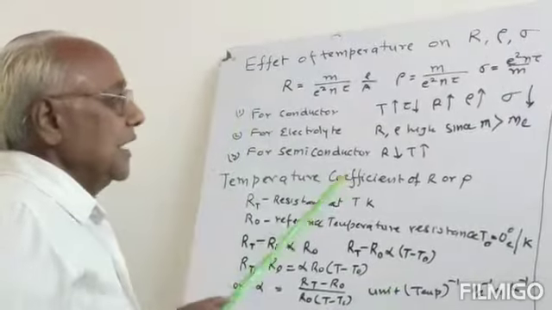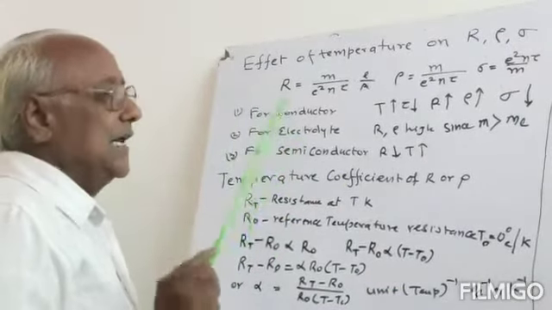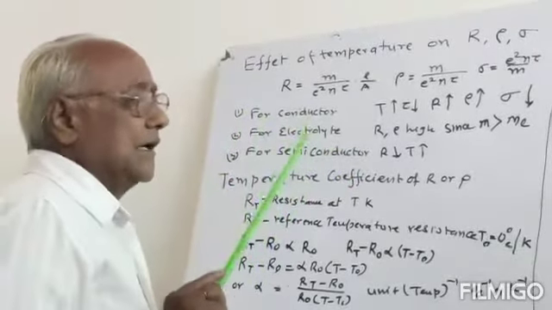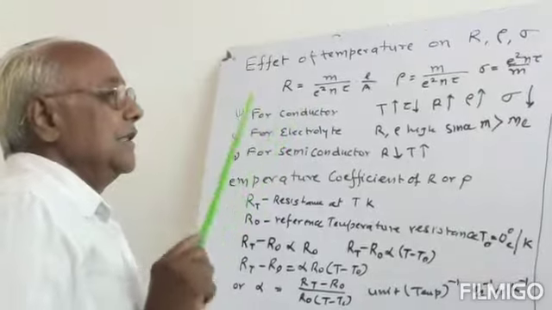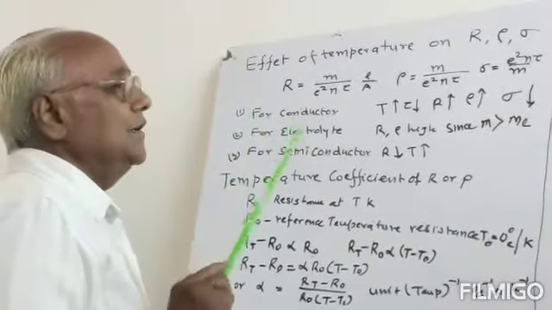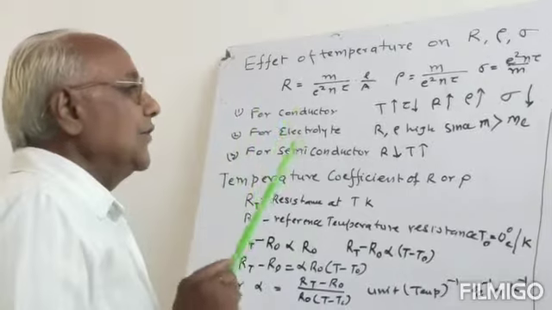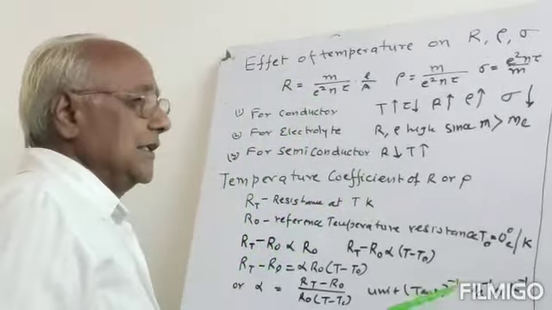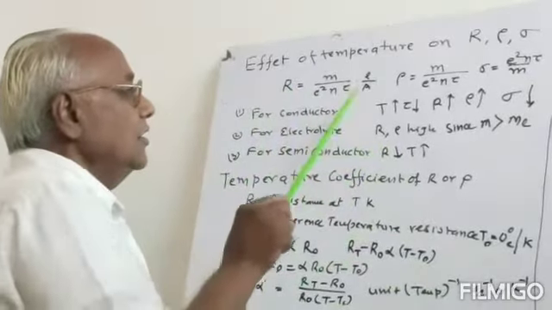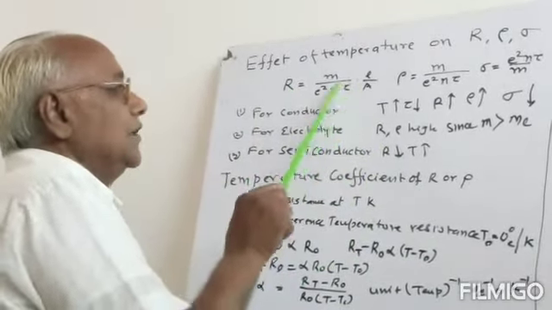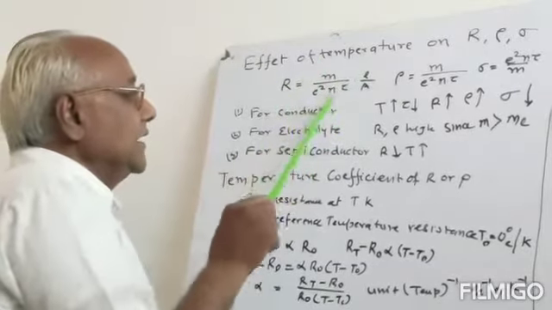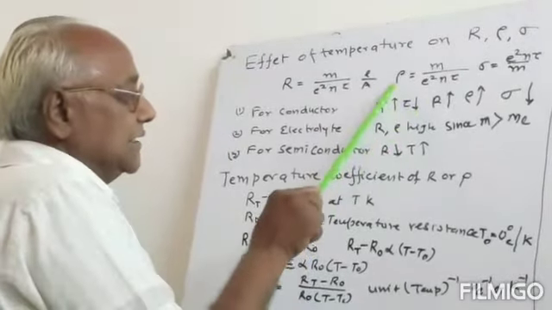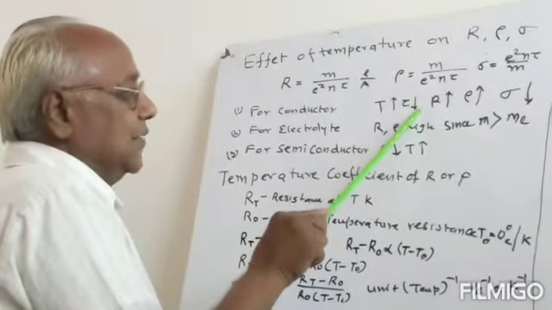Number two, the ions which are fixed at the lattice also start vibrating, and due to the vibration, the frequency of collision will increase. Frequency of collision increasing means the time between two successive collisions, or tau, will decrease. So as temperature increases, tau, the relaxation time, decreases.